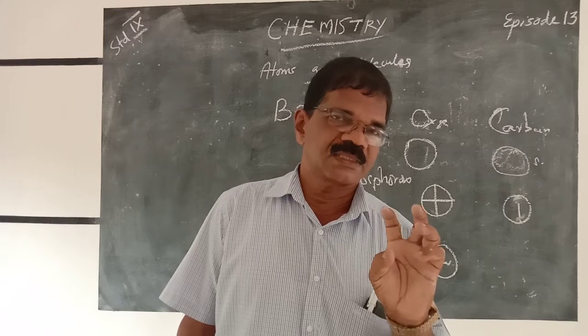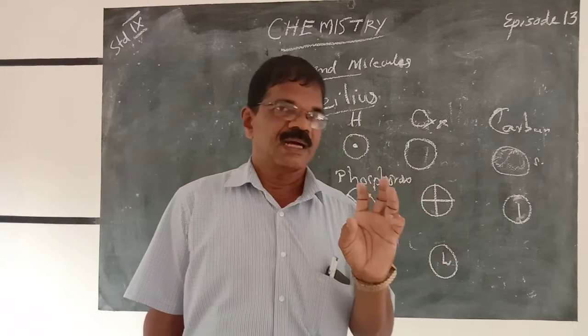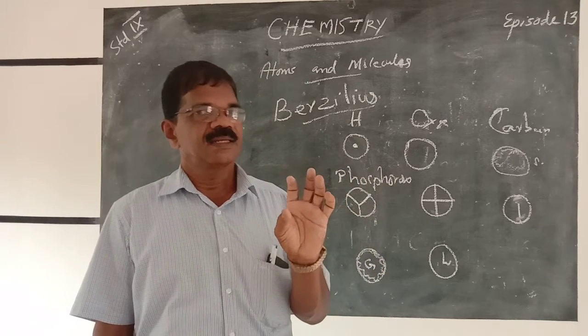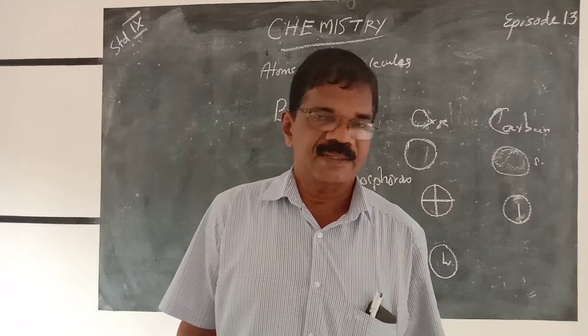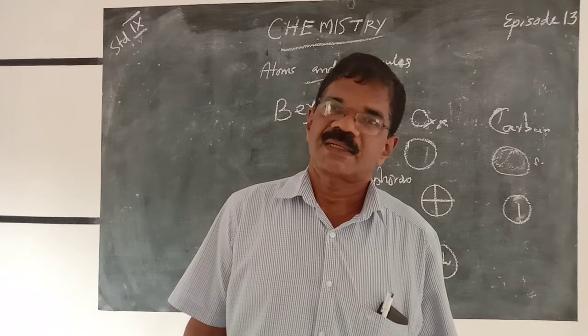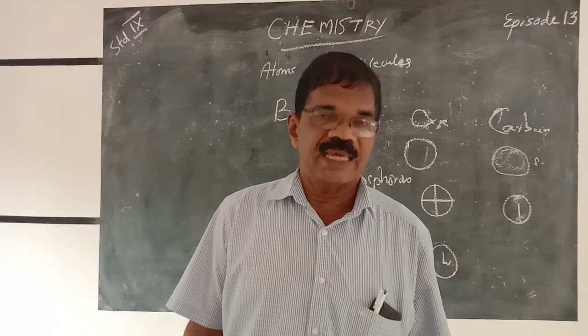In your periodic table, there are 118 elements. Out of 118 elements, some names originated from the names of countries. For example, Americium, its symbol is Am.